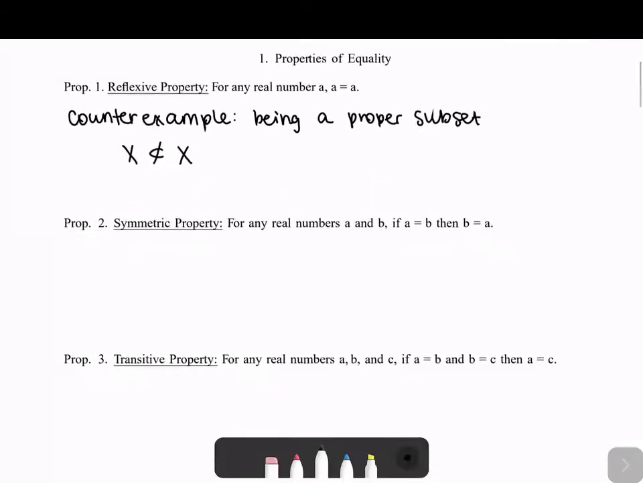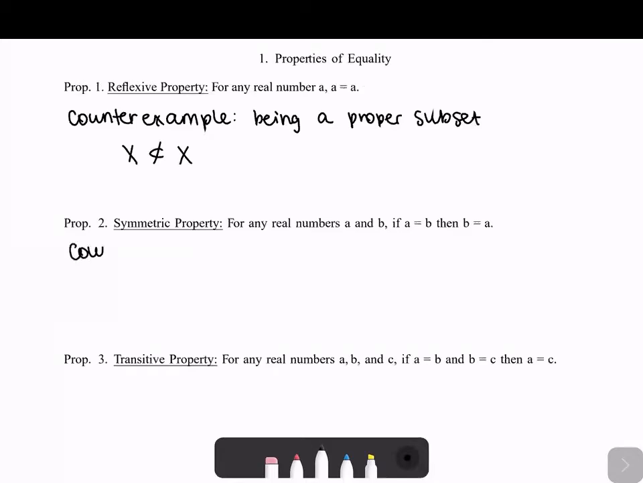Okay, so the next one is the symmetric property. This one says that for any real numbers A and B, if A equals B, then B equals A, right? Again, this seems pretty obvious. It doesn't matter what order you write these terms in, A and B. Equality works both ways, right? It's symmetric. You can flip the A and B, and there's this certain symmetry to this equality.